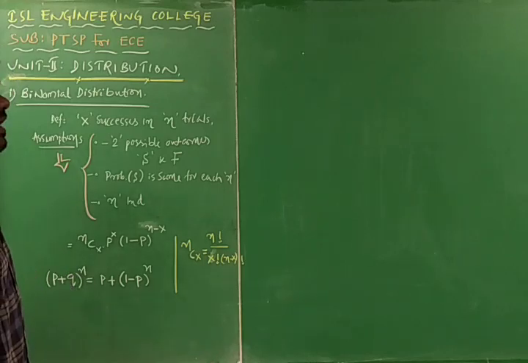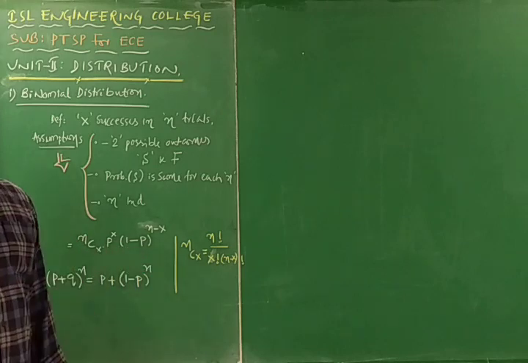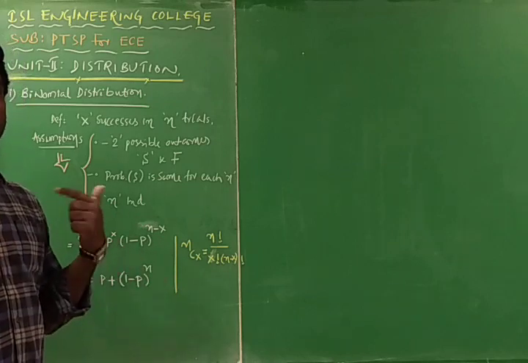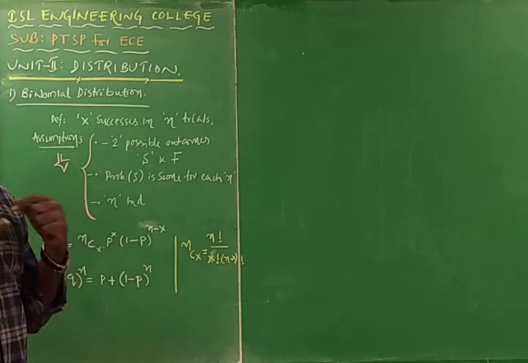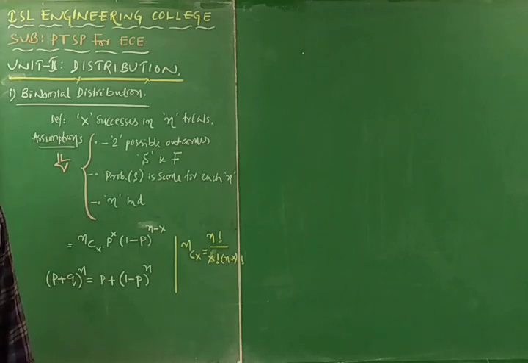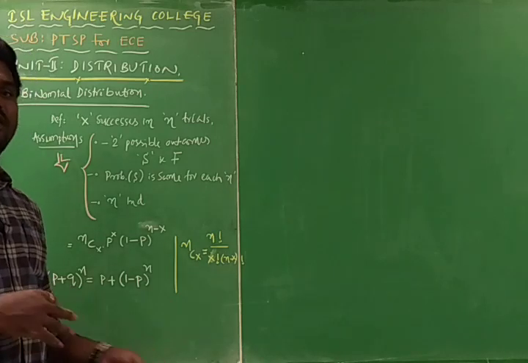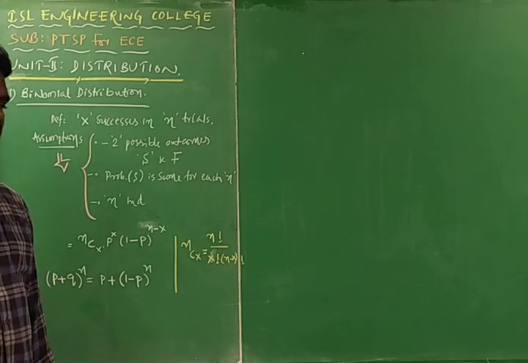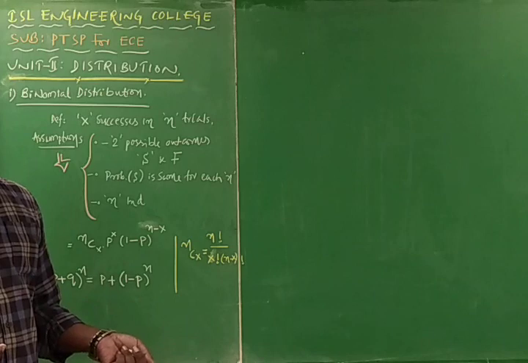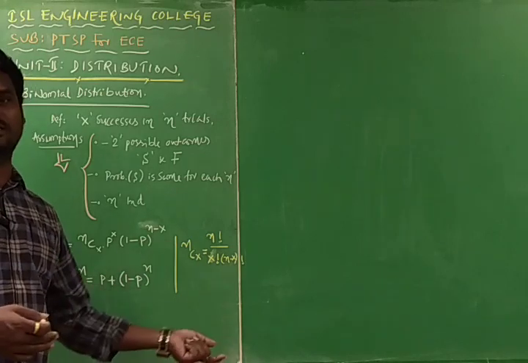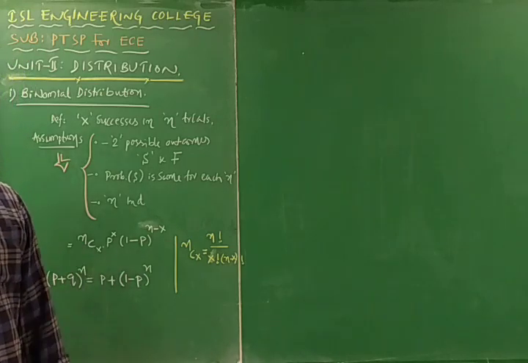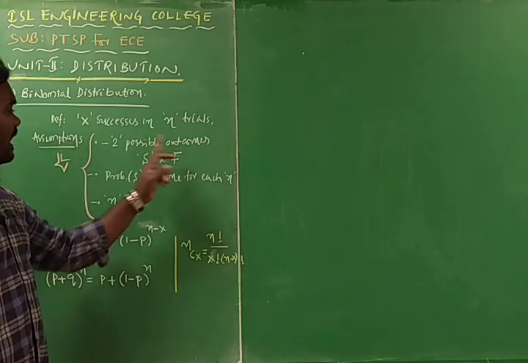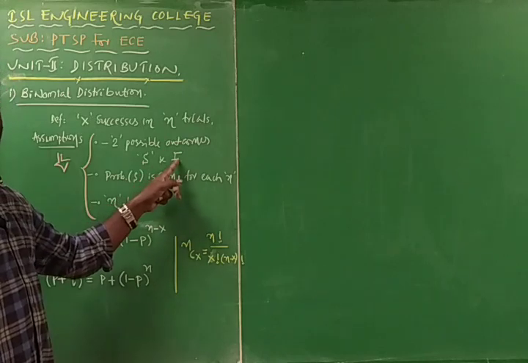That means we perform one experiment such that we can get either positive results, accurate results, or wrong results. We can get correct results, and we can get results that are not correct. Or if you write an exam, there is a possibility of passing the exam, and there is a possibility of failing the exam. So two possible outcomes are there for any event, which are nothing but success and failure.